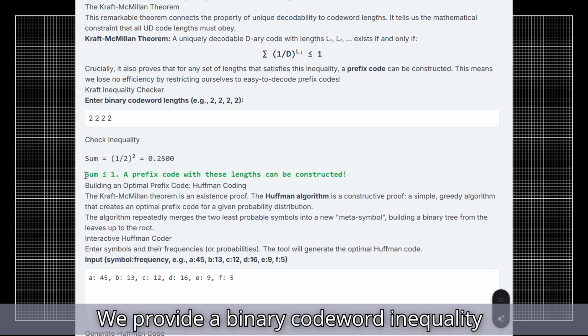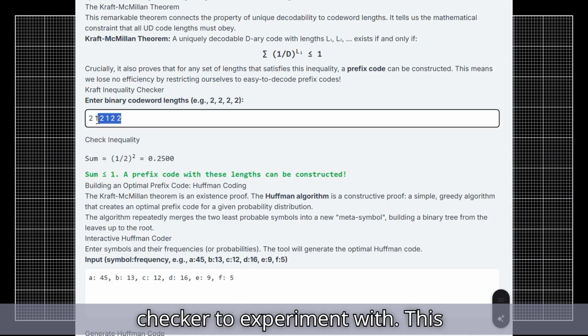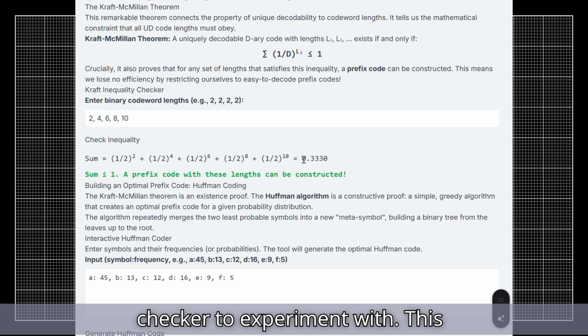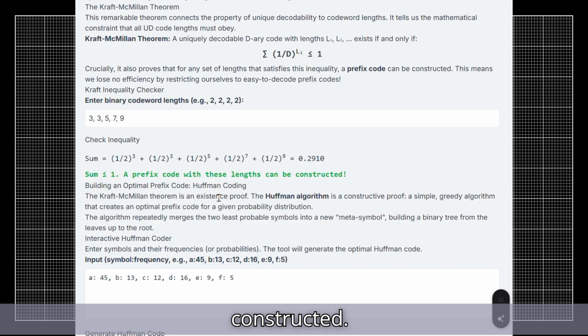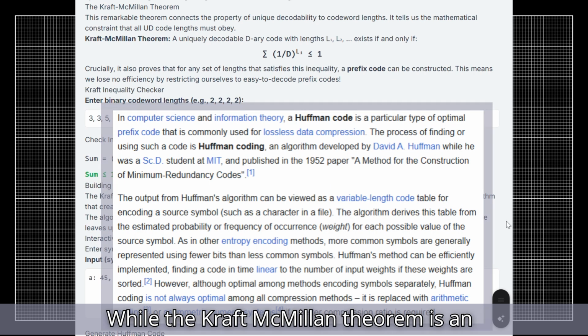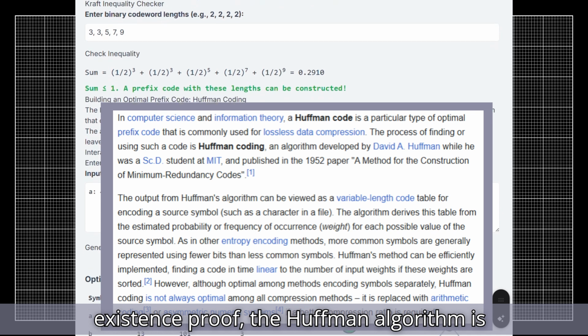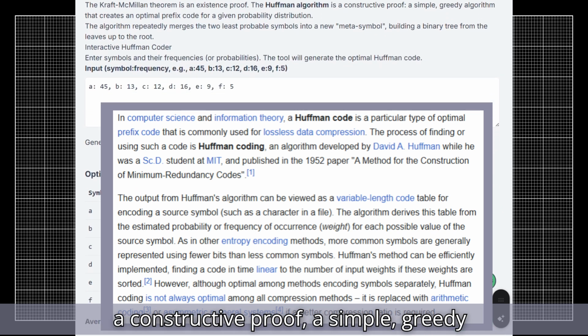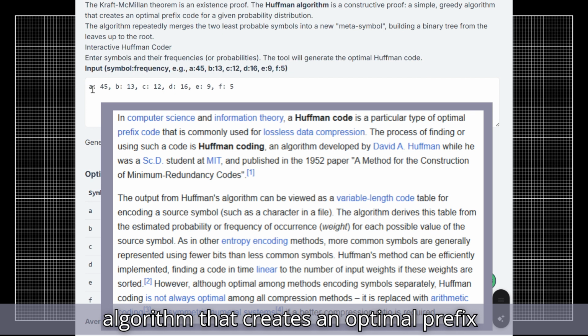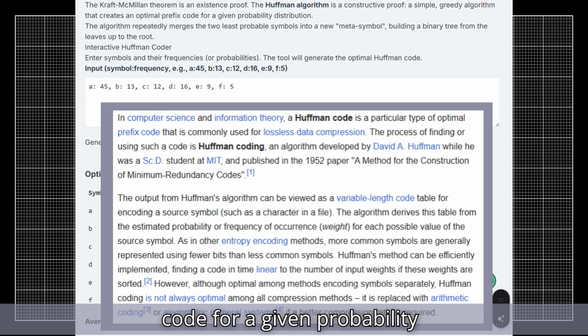We provide a binary code word inequality checker to experiment with. This allows you to explore different code word lengths to see how they would be constructed. While the Kraft-McMillan theorem is an existence proof, the Huffman algorithm is a constructive proof, a simple, greedy algorithm that creates an optimal prefix code for a given probability distribution.